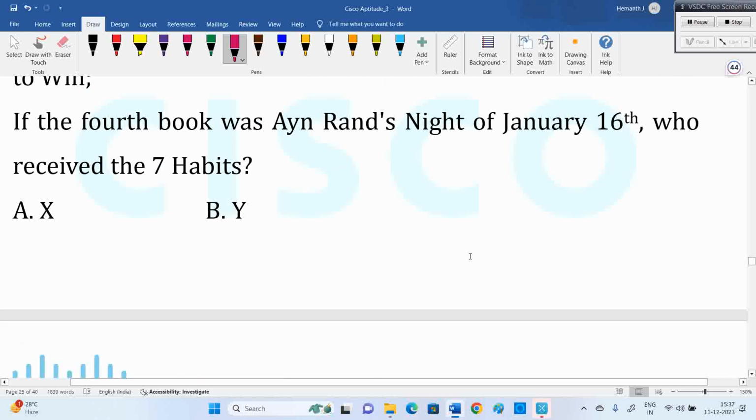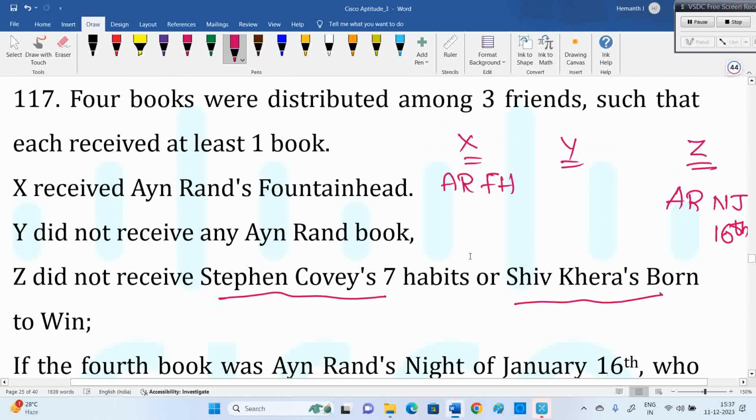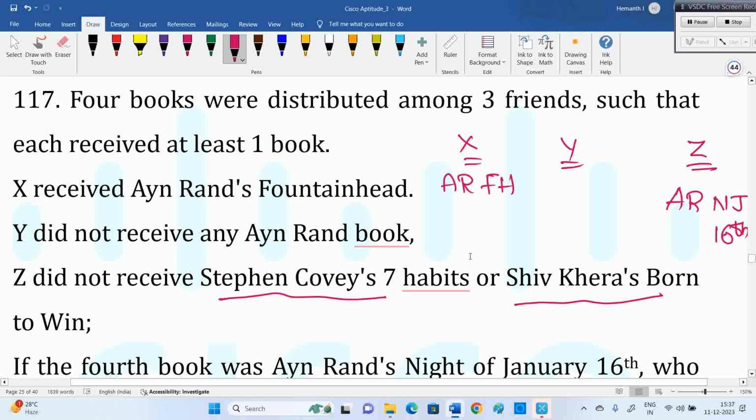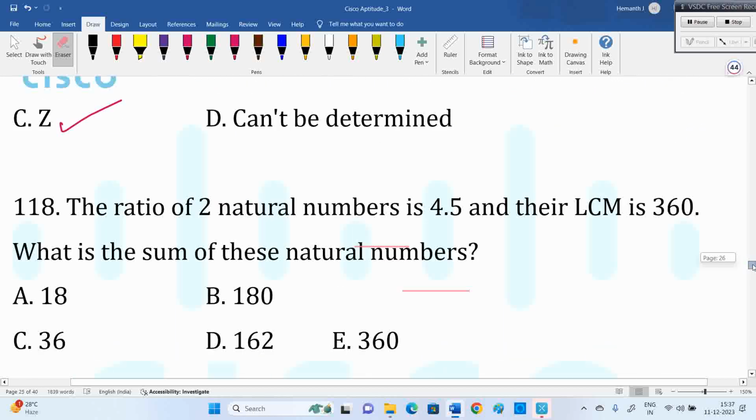Sorry. Who received the 7 Habits? Okay, 7 Habits cannot be determined, then problem. 7 Habits is not by Z. It can be taken by X or Y. Ayn Rand's Night of January 16th is for Z, but if it is regarding 7 Habits, it can be X or Y. 7 Habits cannot be taken by Z. That can be taken by X also. So if they're asking regarding 7 Habits, it is X or Y.